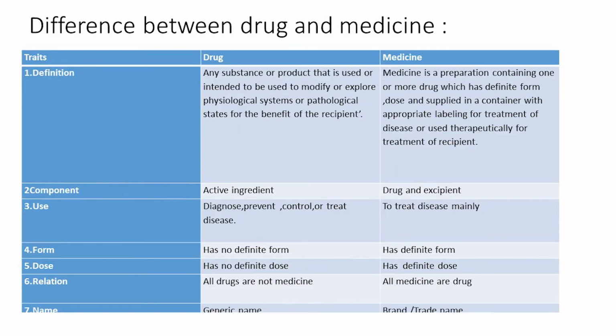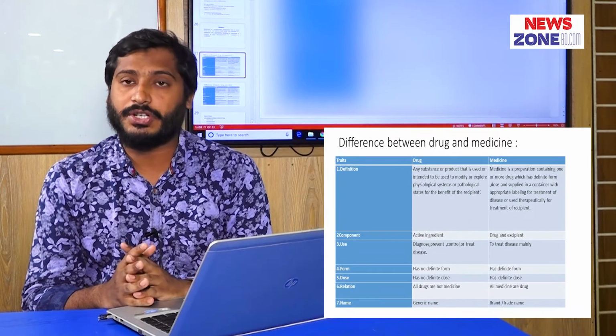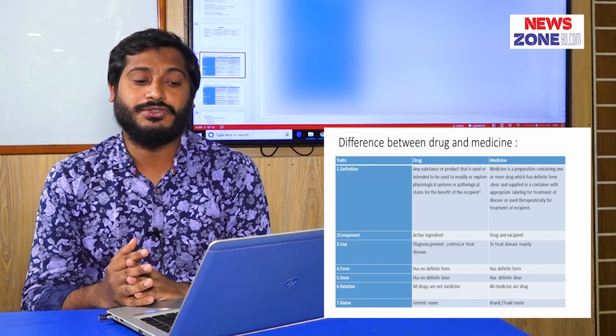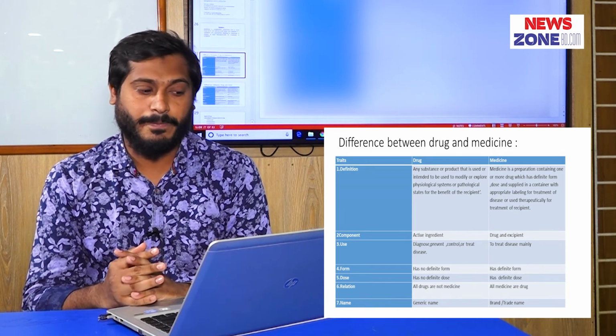And what are the differences between drug and medicine? A drug is any substance or product that is used or intended to be used to modify or explore physiological systems or pathological states for the benefit of the recipient. And medicine is a preparation containing one or more drugs in a definite form and dose, supplied in a suitable container with appropriate labeling and used for the treatment of the patient.